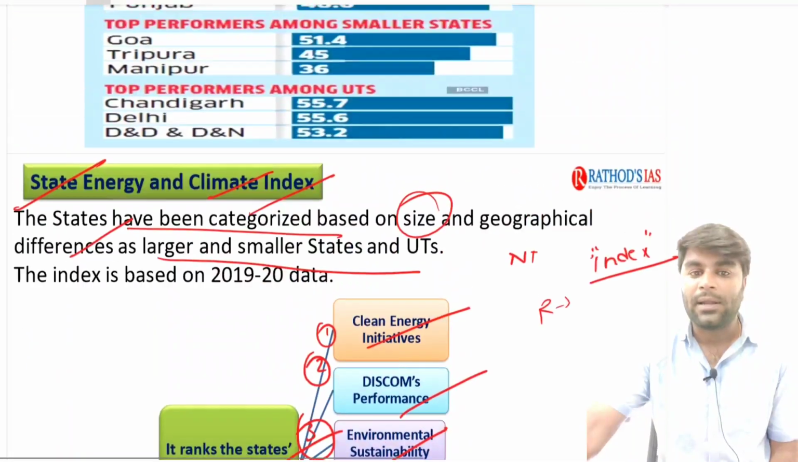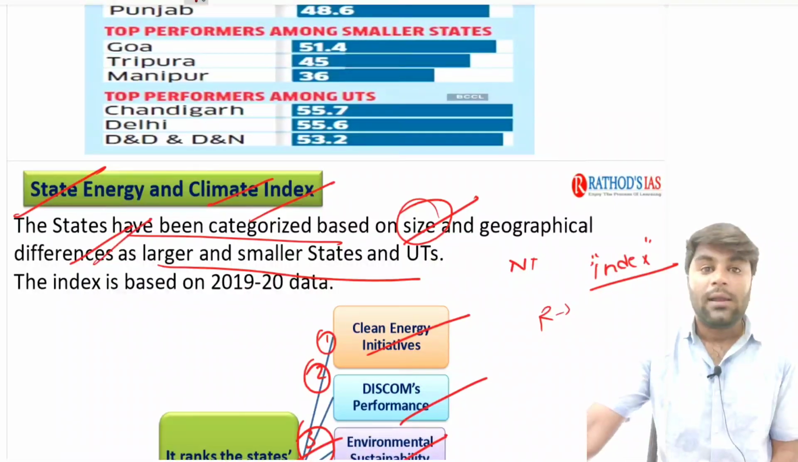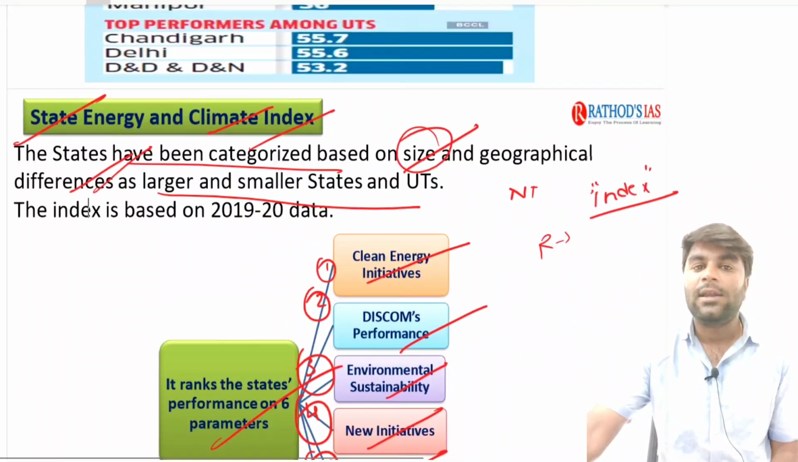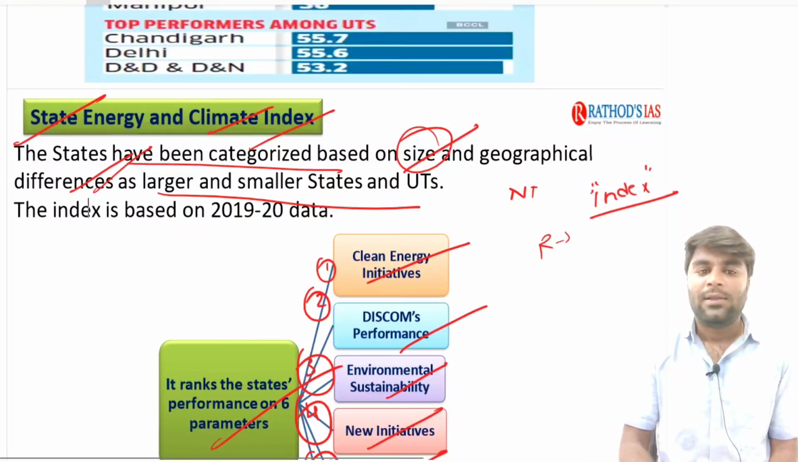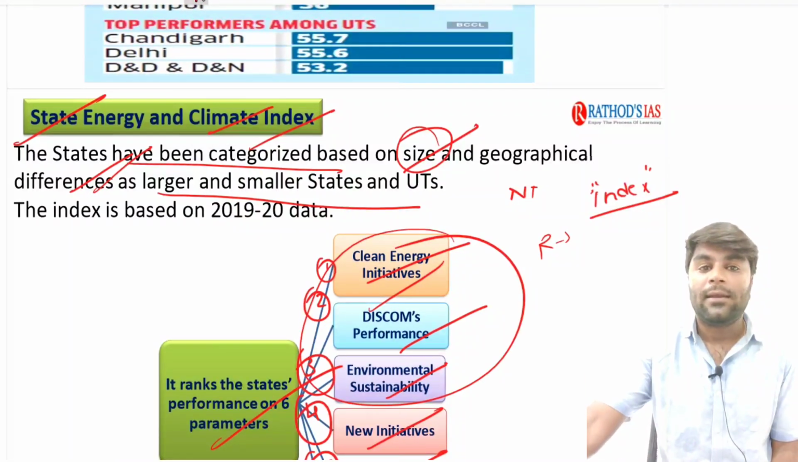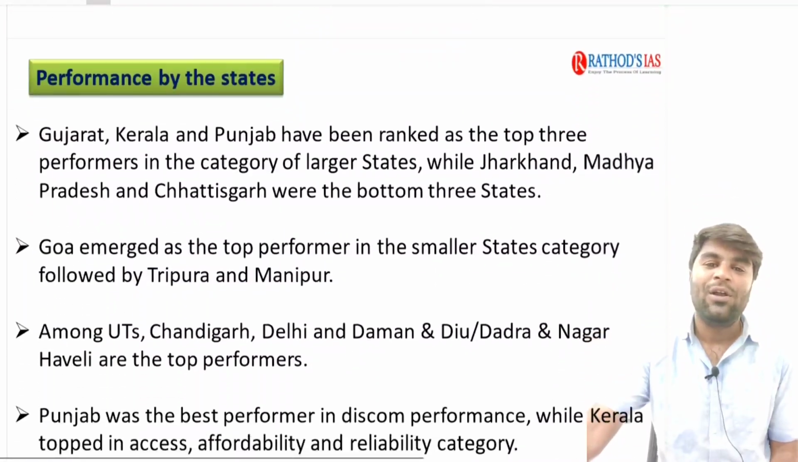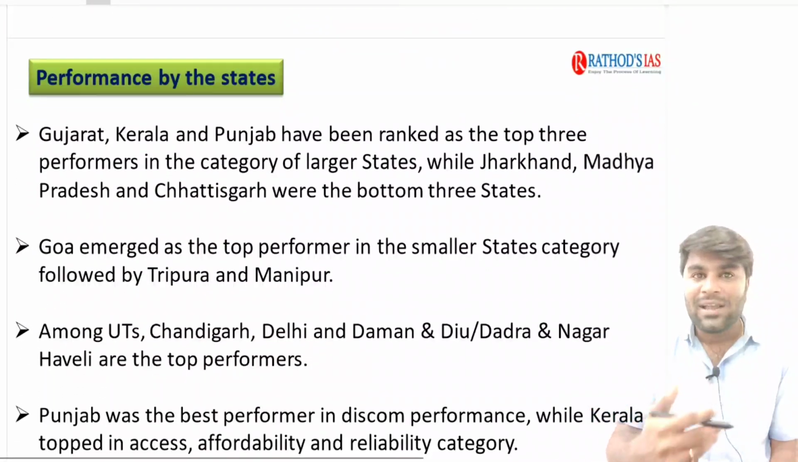Upon these six parameters, and dividing the states on the basis of size and geographical differences, the Nithyayog has prepared the State Energy and Climate Index. The first question might be: the State Energy and Climate Index is released by Nithyayog. But what might be the next question? Which of the following is not a parameter taken by the Nithyayog while compiling the State Energy and Climate Index? This would be your second question.